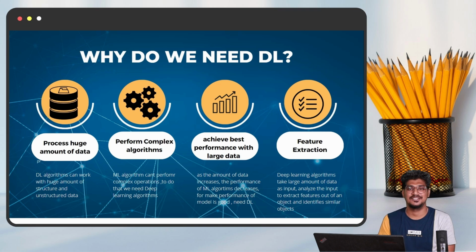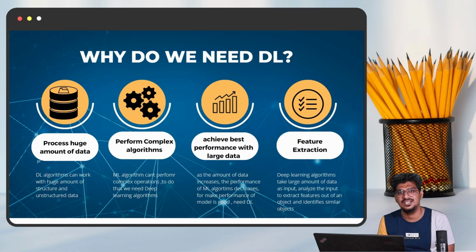What about the next thing? Feature extraction. Here the deep learning algorithm takes a large amount of data as the input, and analyzes the input to extract the features of the object. Based on the features, it is going to identify similar objects with those particular features.